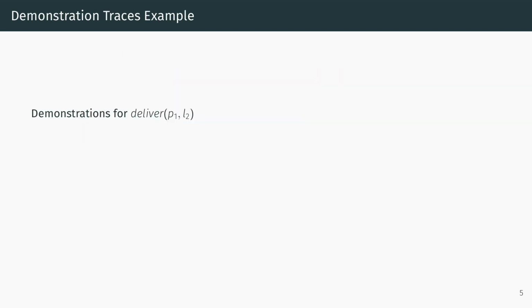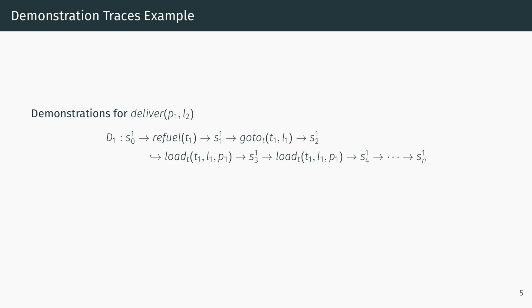As we are learning from demonstrations, here are the demonstrations structures that we consider. We consider sequences of state and actions, as shown here, but we may have some non-primitive tasks in our demonstration traces, as shown in this second trace.